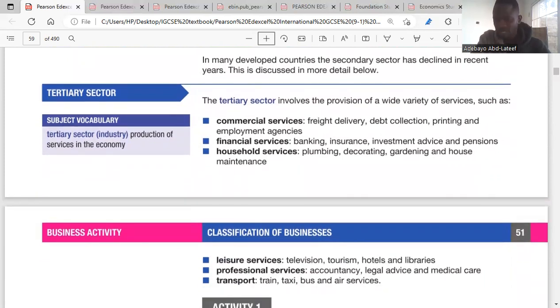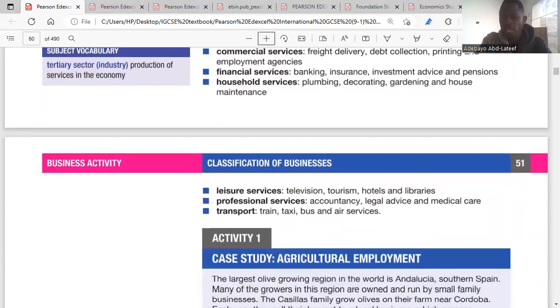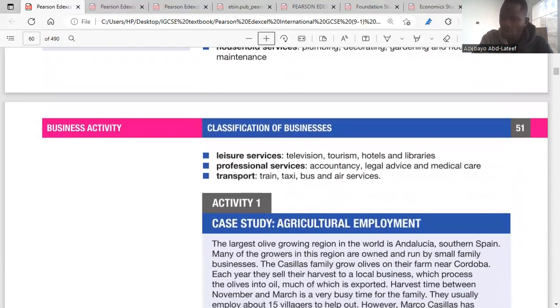Then we have household services. When we talk about household services, we're talking about services that involve the home, gatherings, the environment we have. Examples are plumbing, decorating, gardening, house maintenance. These are all considered household services. Then we have leisure: tourism, television, hotels, and libraries. Then we have professional services like accountants, lawyers, legal advice, medical care. All these are professional services.